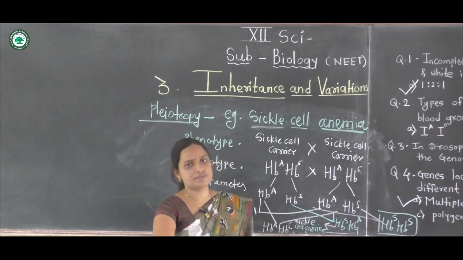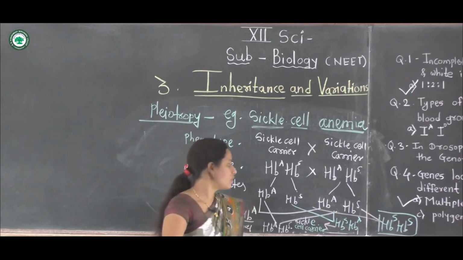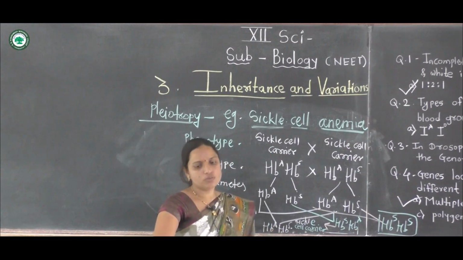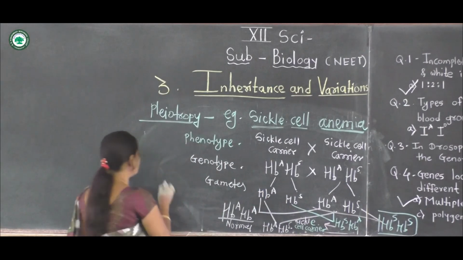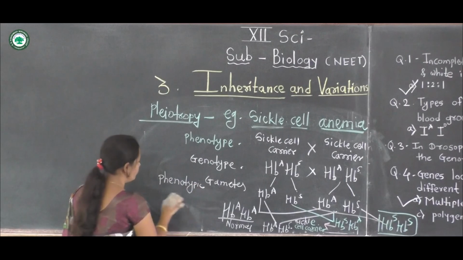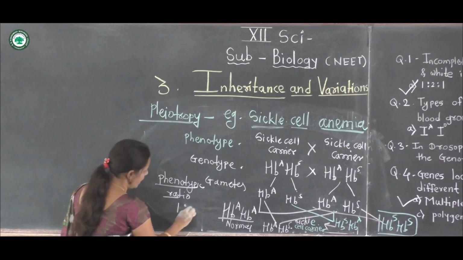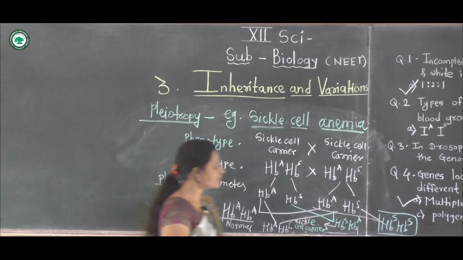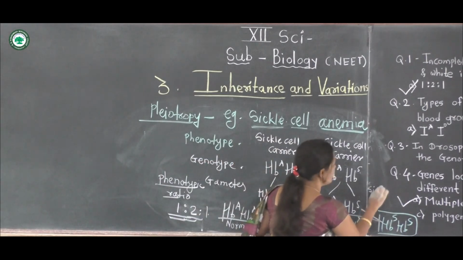HBS is a disease gene, and this disease gene causes sickle cell anemia. Now one is normal, two are sickle cell carriers, and one is a sickle cell anemic. The phenotypic ratio will be 1:2:1.